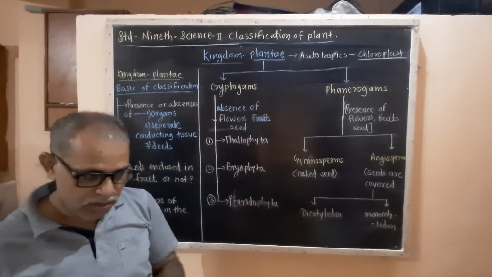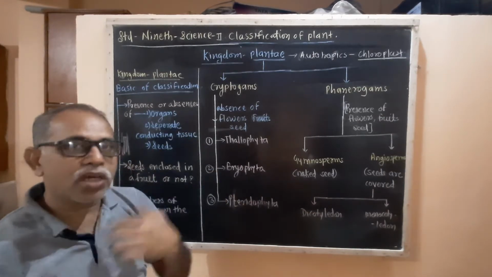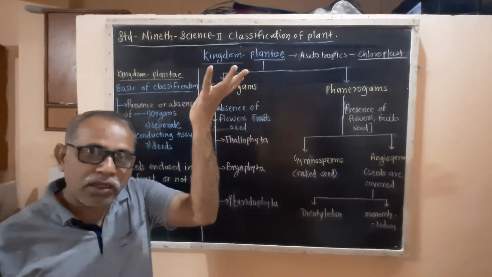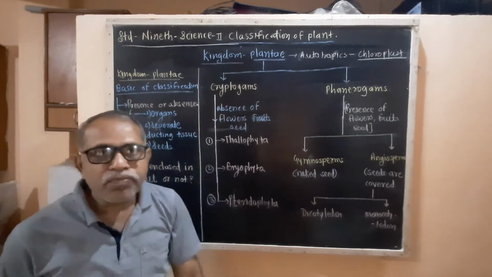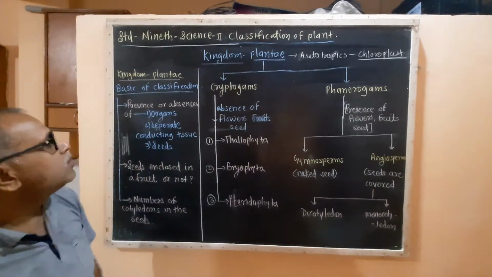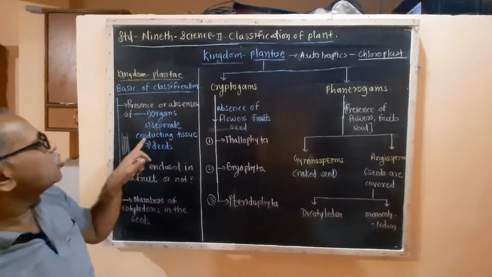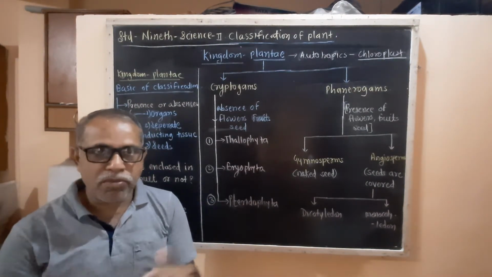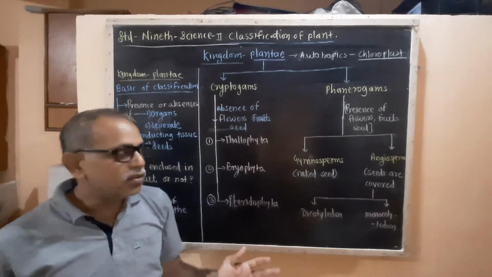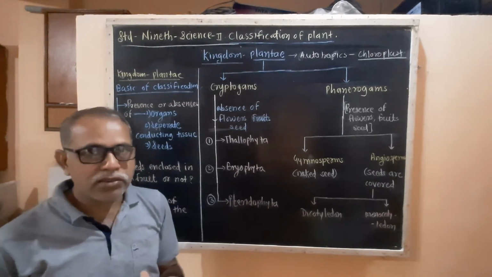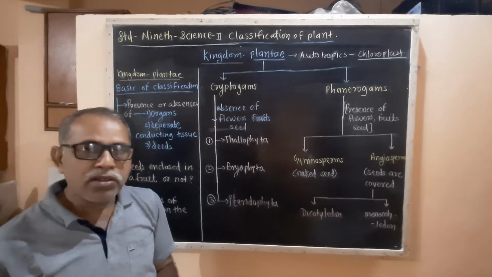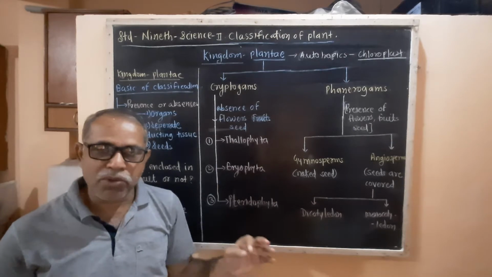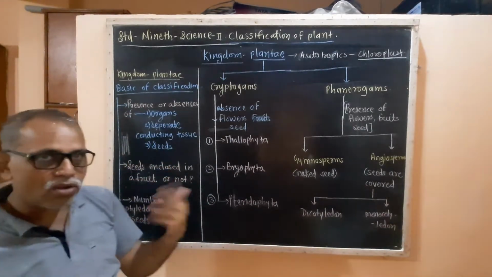Water goes from the roots to the other parts of the body, and food goes from the upper part of the plant, the leaves, to the remaining parts. So the xylem and phloem may be separate or not separate: one group has separate xylem and phloem, and the other does not.